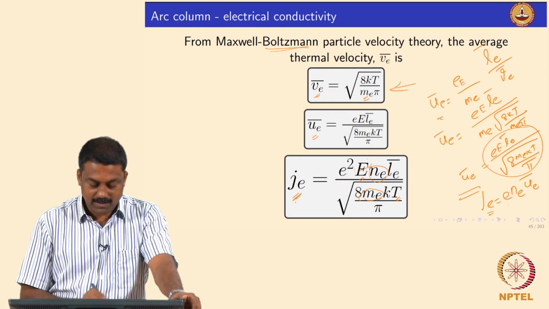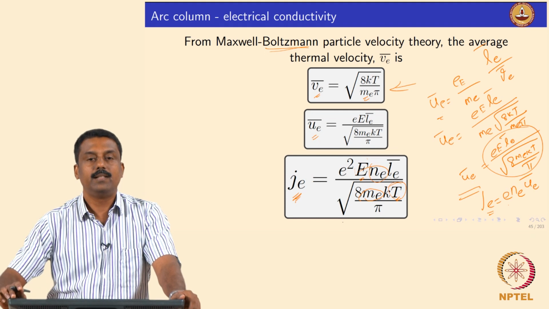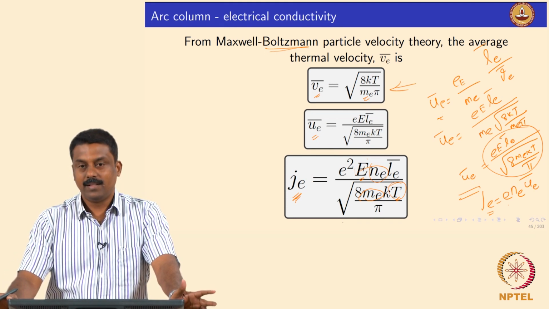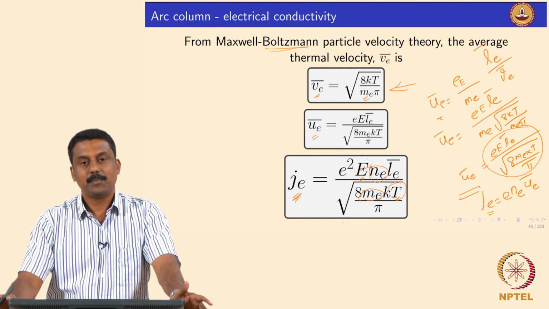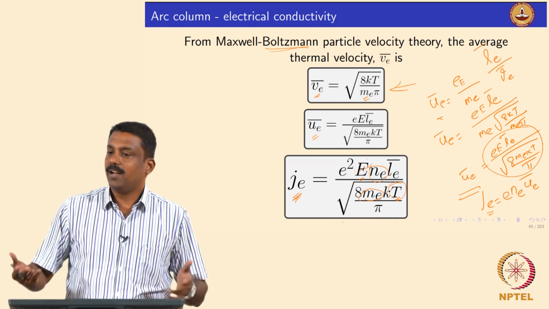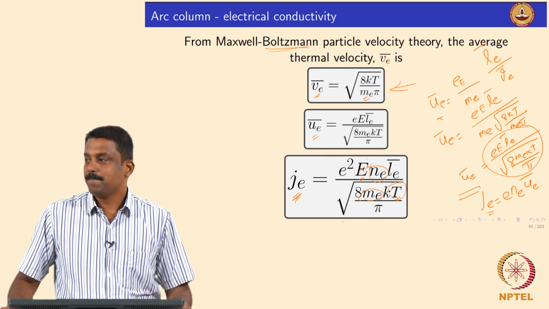So the electron current density is determined by the field and the temperature. Obviously, if temperature is higher, you create more resistance, because the number of collisions increases and the drift velocity decreases. If you apply a higher electric field, the current can flow much faster and the drift velocity increases. That is the relationship.